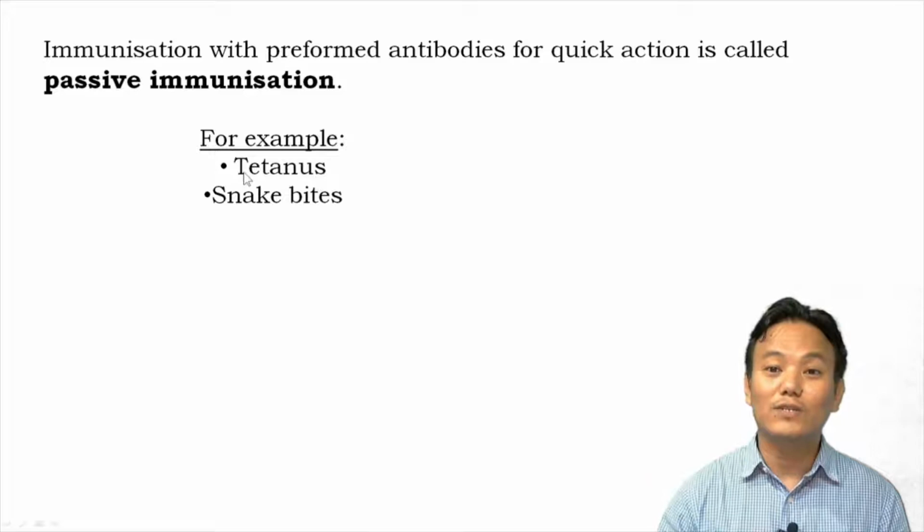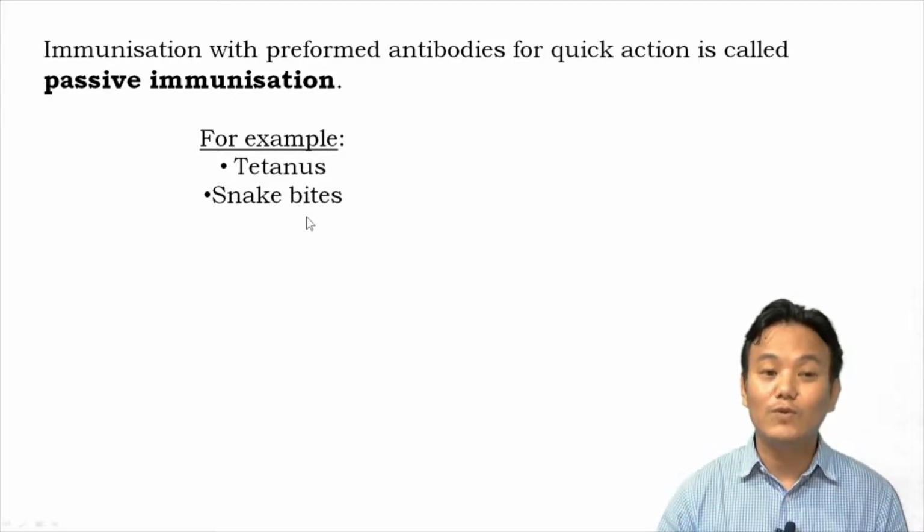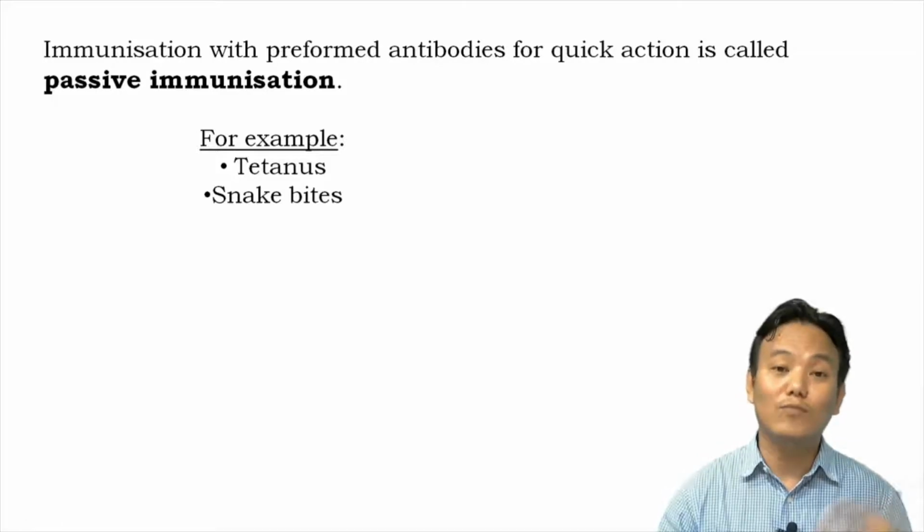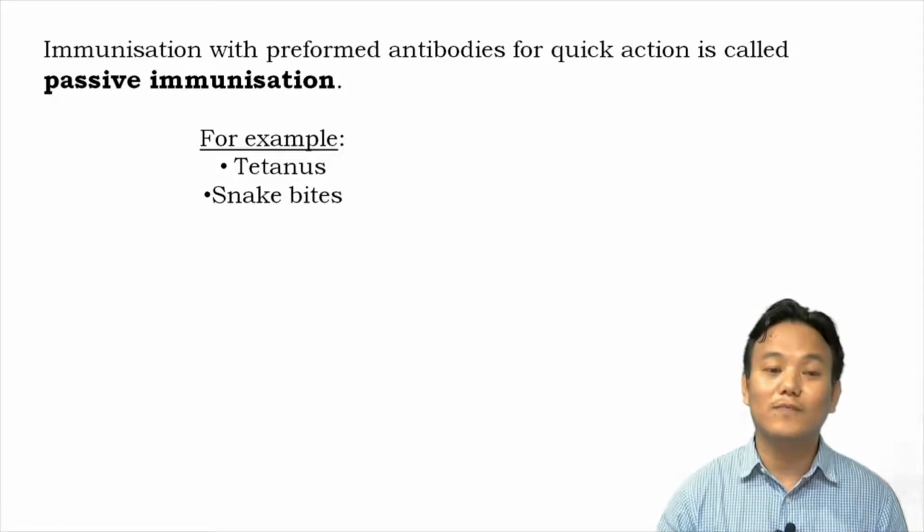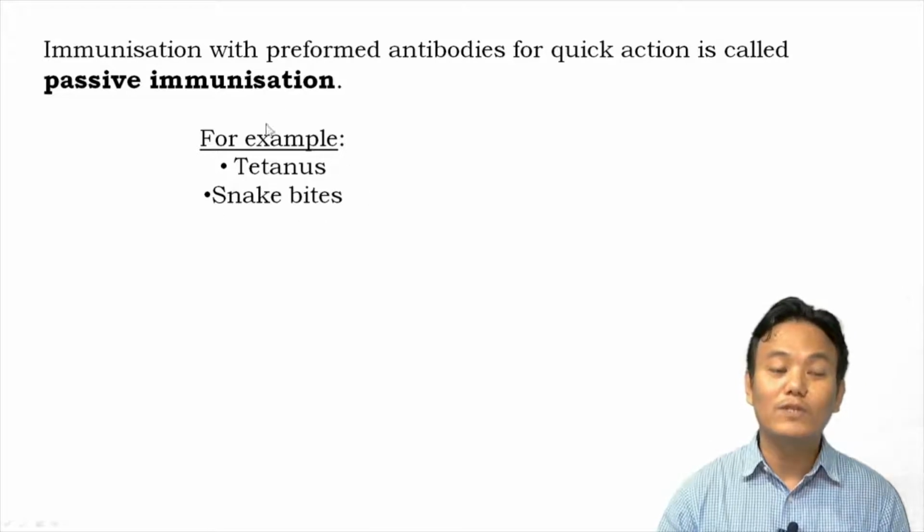So in such situations, preformed antibodies against the bacteria, or a preformed antitoxin against the bacterial toxin, is administered to the person for a quick immune response. That is passive immunization. In the second case, when a person is bitten by a venomous snake, the venom can quickly kill the person. There is no time for the person's immune system to start producing antibodies. So the hospital will administer preformed antibodies against the snake venom. In both situations, passive immunization is administered.